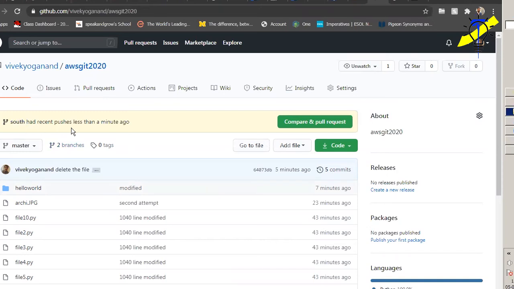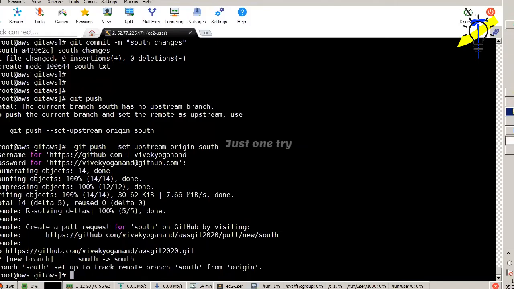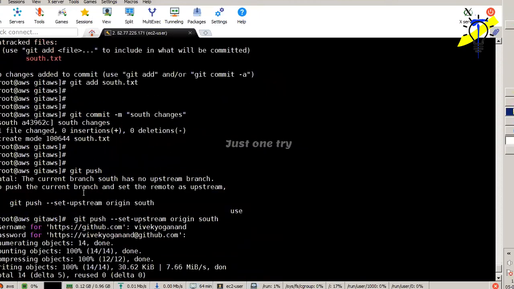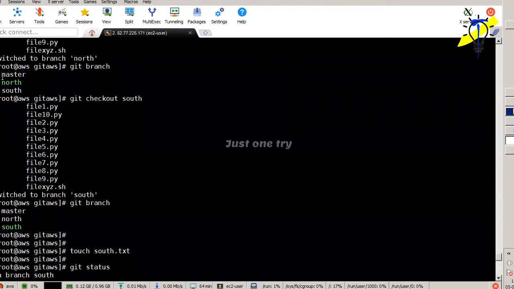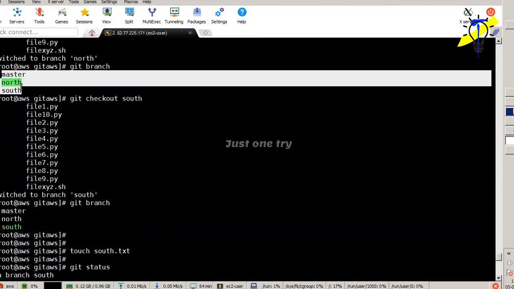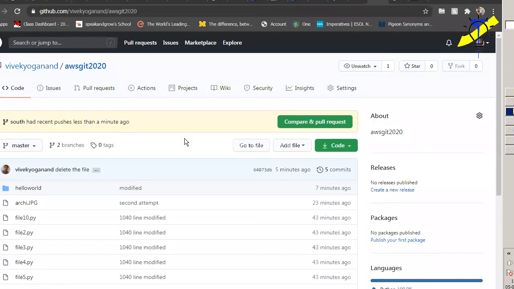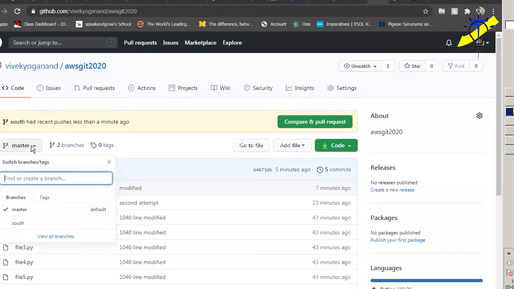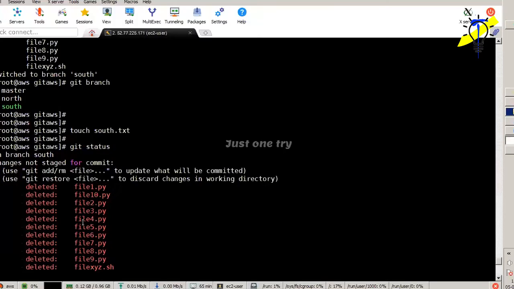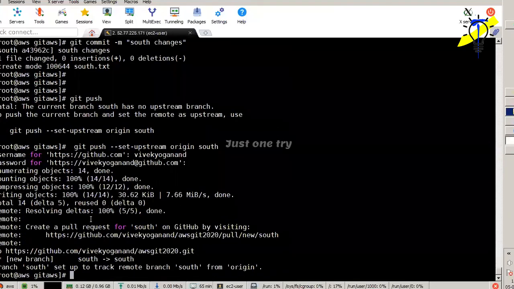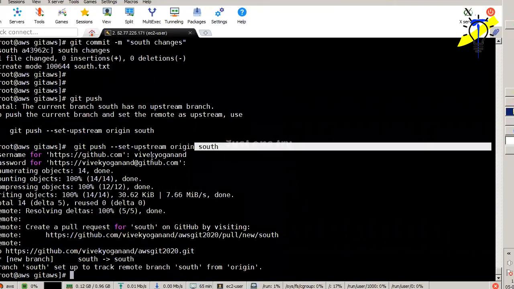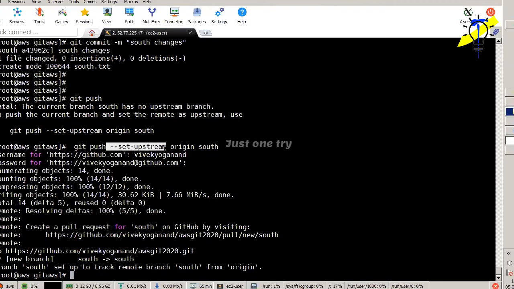South are recently pushed into, even though you listen carefully, how many branches are available here? I created North and South. North and South. Three branches are there, not one or two, three branches are there. So why is it, you can able to see, you cannot able to see the north here, only the two branches, master and south. What happened for the north? It's local. Yes. Why? Because I mentioned, you asked me the command, set upstream. The set upstream command helps me to push the particular branch. If I want to push some particular branch, then you are supposed to use a command called set upstream.